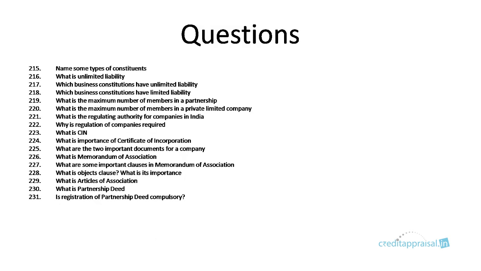So the questions in this chapter that you have to be prepared for are: name some types of constituents, that is sole proprietorship, partnership, those we discussed. What is unlimited liability, that we discussed. Which business constitution has unlimited liability? So the proprietorship firm and partnership firm will have unlimited liability. Which business has limited liability? The rest. So what is the maximum number of members in a partnership?